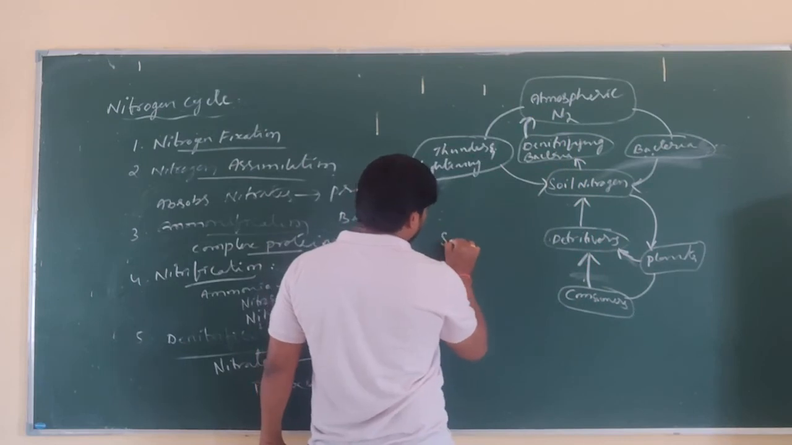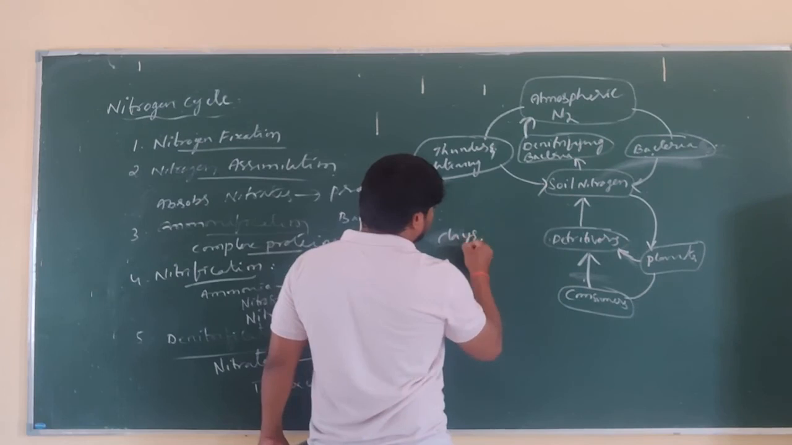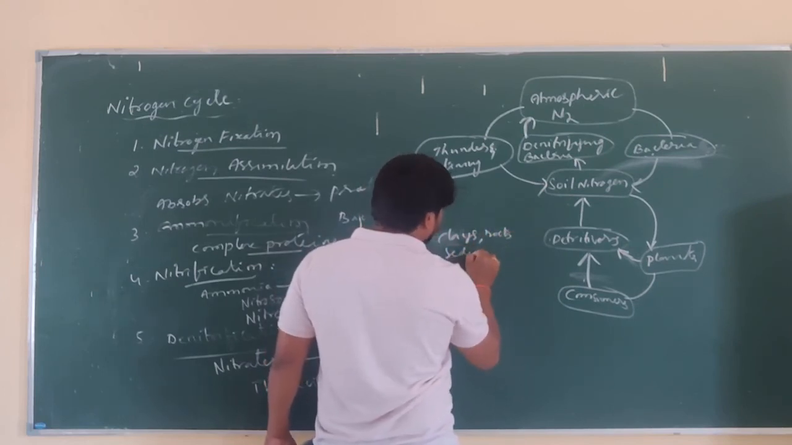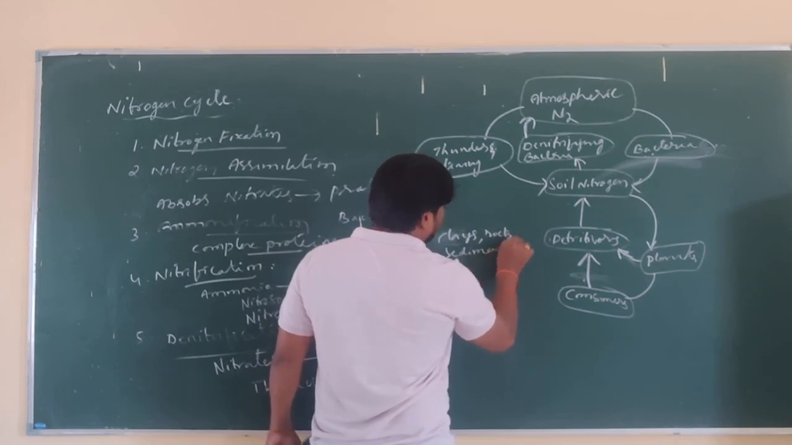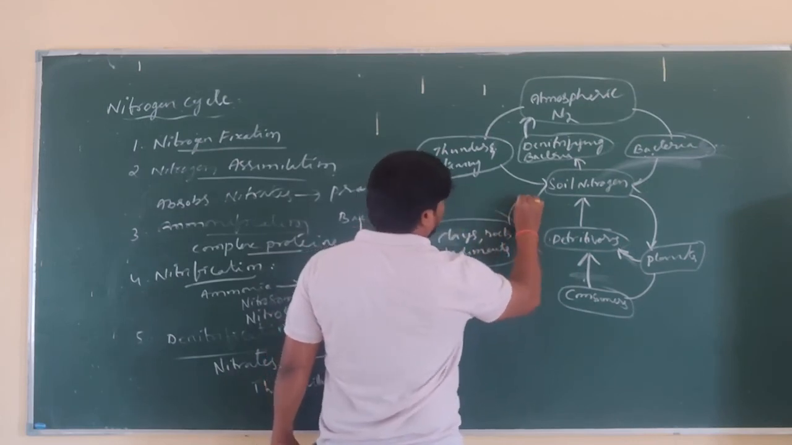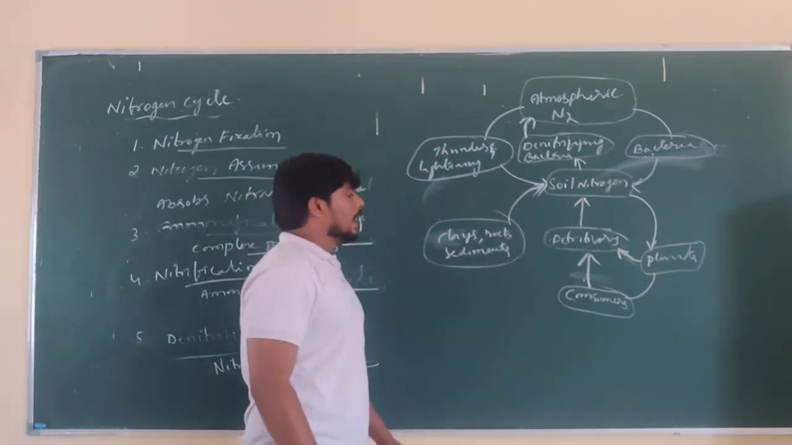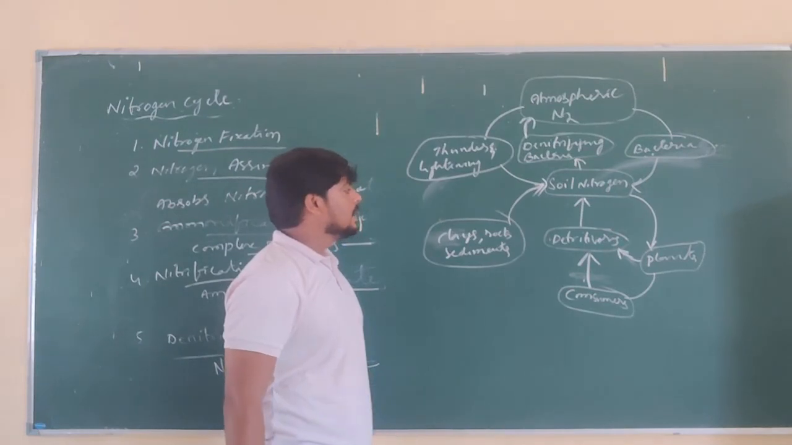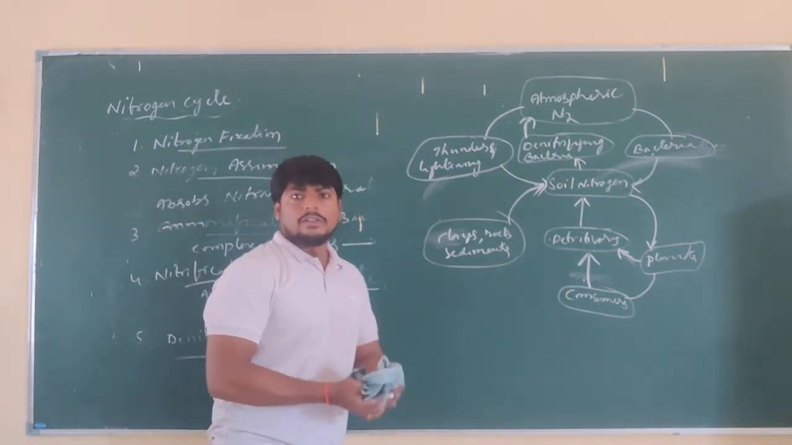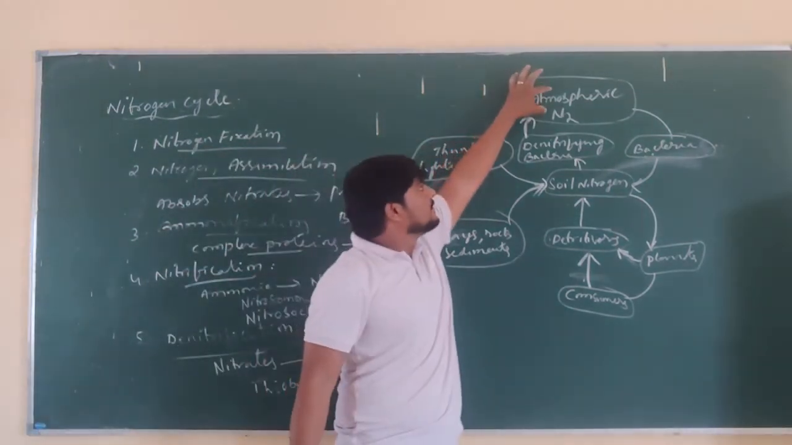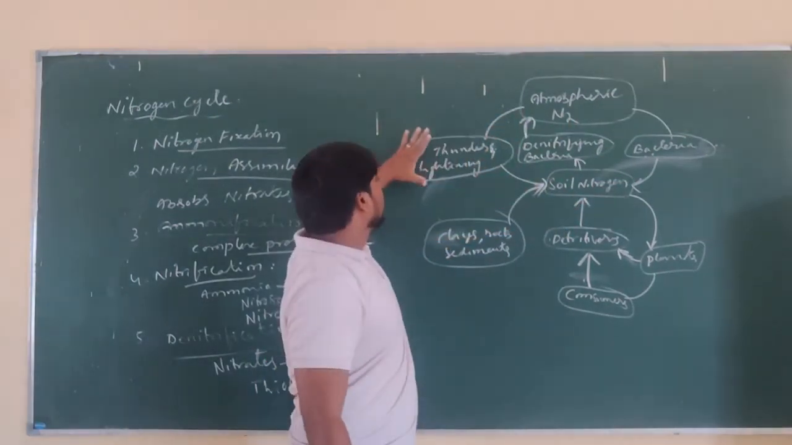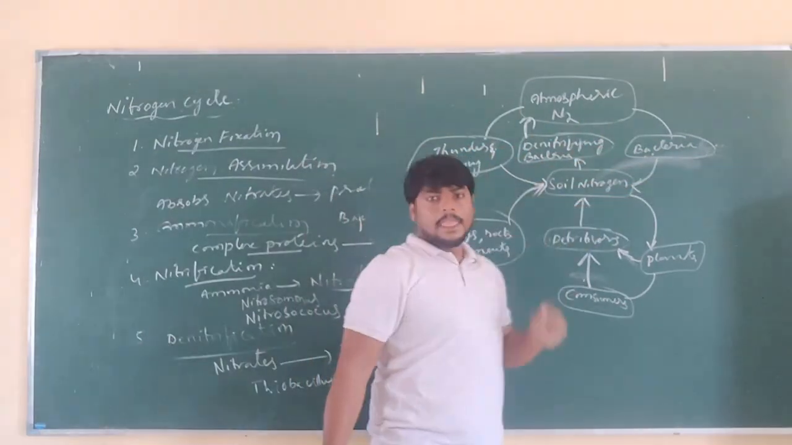From the clays and also rocks and sediments, by the physical process, nitrogen is added into the soil. In this way, you can see that the nitrogen cycle occurs. So, how is the nitrogen cycle occurring? The atmospheric nitrogen is converted into soil nitrogen by means of thunder, lightning and bacteria.